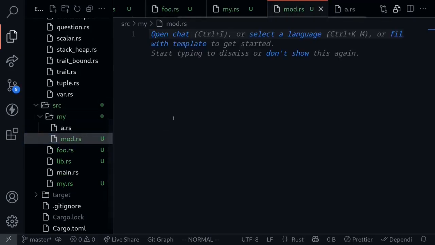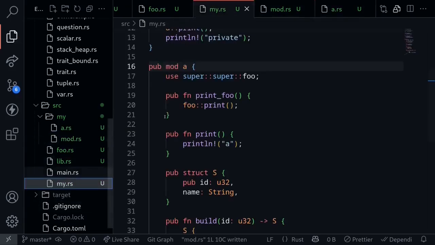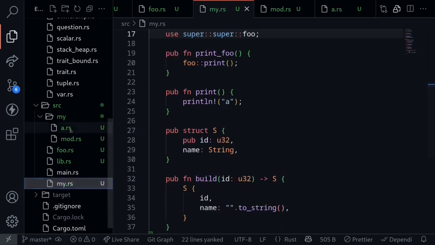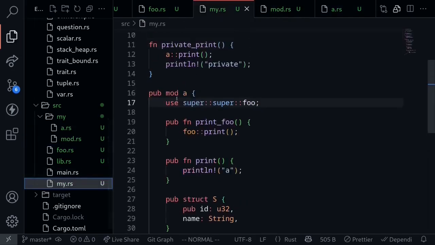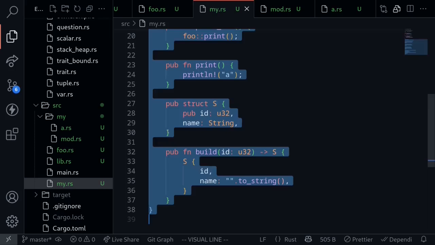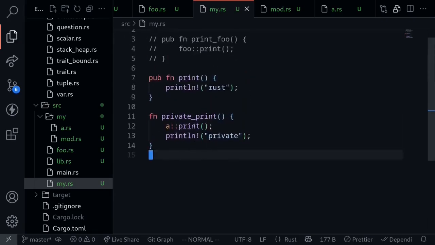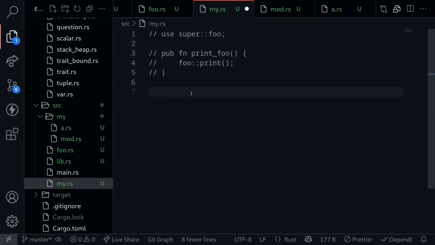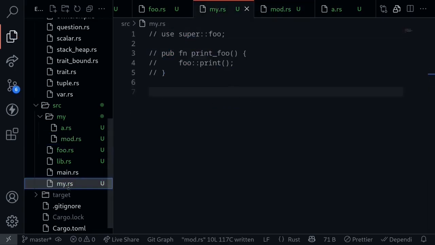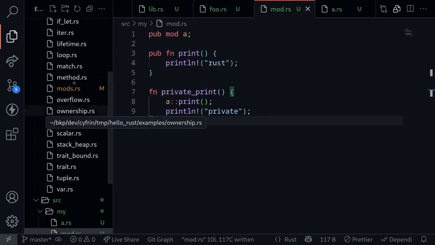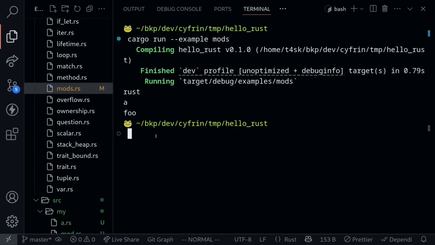Inside mod.rs, we'll declare the module: pub mod a. And then inside a.rs, we'll put our code that is inside here. Copy all of this code and then paste it inside a.rs. Now going back to my.rs, let's clean this code up. We no longer need this code since we moved it over to mod.rs and a.rs. We still have two more functions over here. We'll cut this code out and then paste it inside mod.rs. And finally, we can remove this file, my.rs. We can still execute the same code. Execute the code, and the code still compiles and works without any errors.